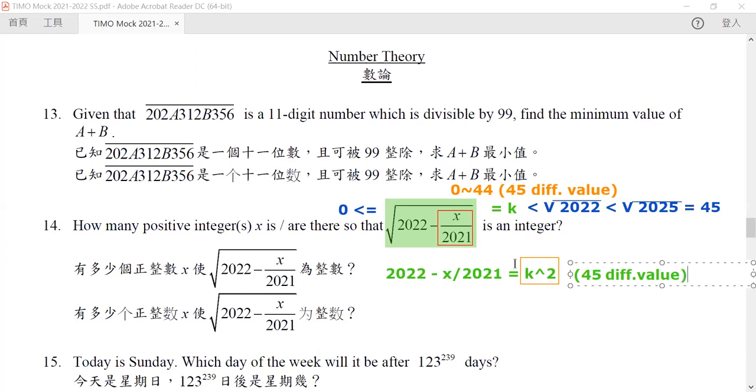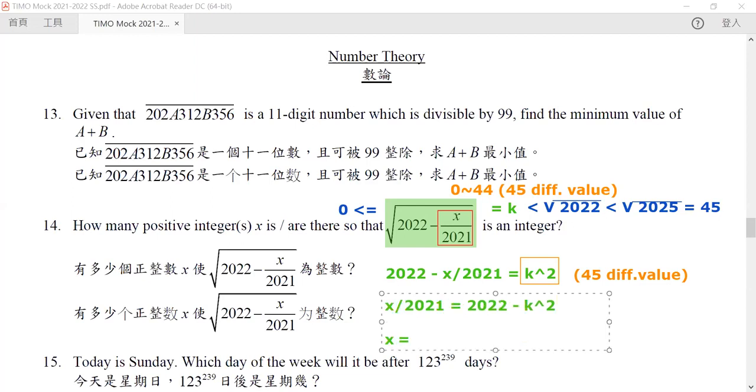Now let us rearrange it so that x over 2021 is exactly equal to 2022 minus k squared.